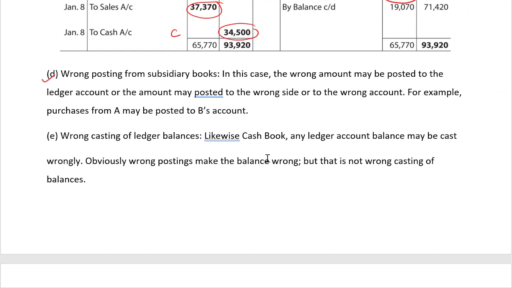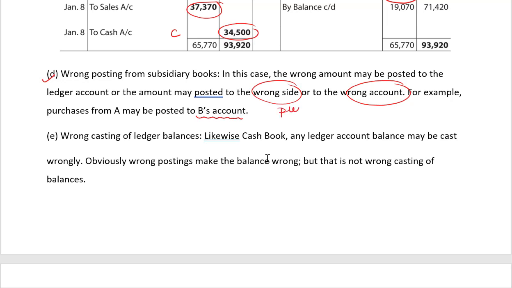Let's see the D1. Wrong posting from subsidiary book. In this case, the wrong amount may be posted to the ledger account, or the amount may be posted on the wrong side or the wrong account. For example, purchase from A may be posted to B's account.